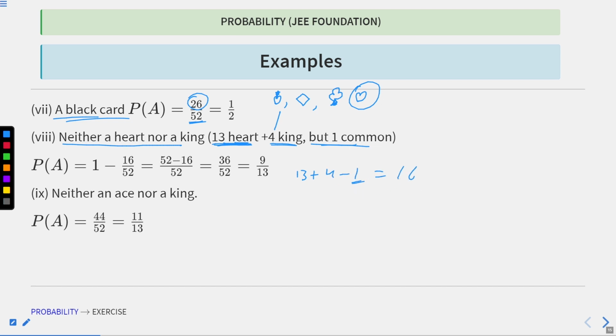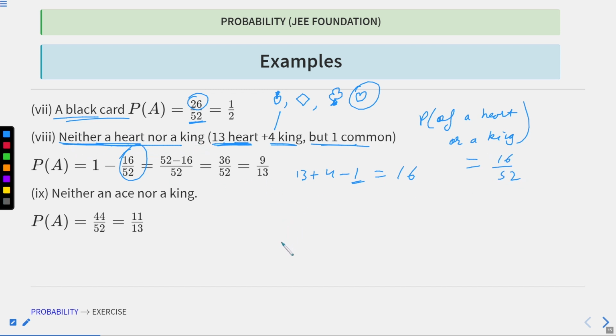So this will be my 16. Sorry, previously I just gave you the probability of getting a heart or a king. So the probability for a heart or a king is 16 by 52.